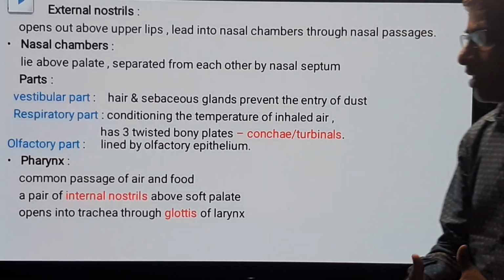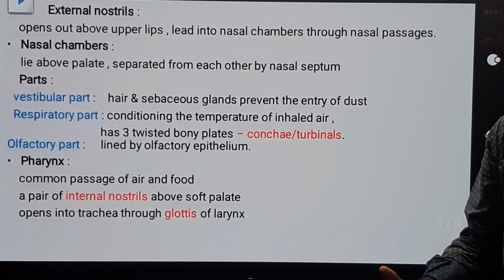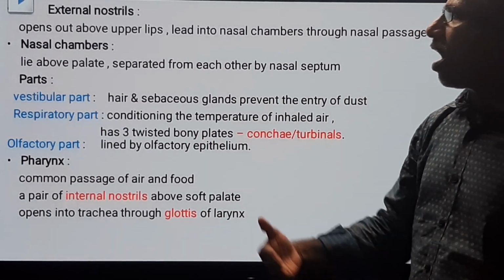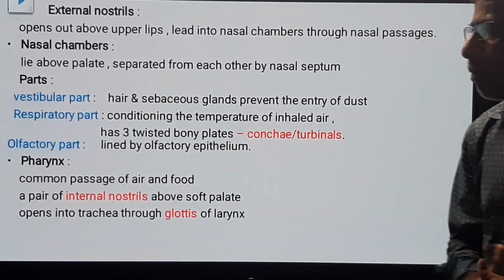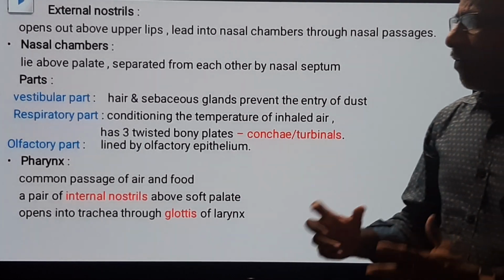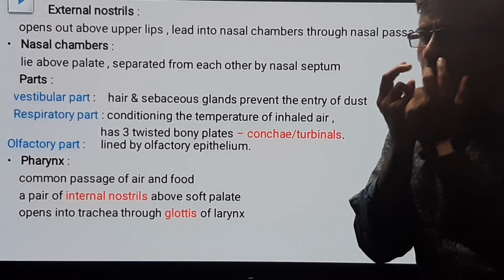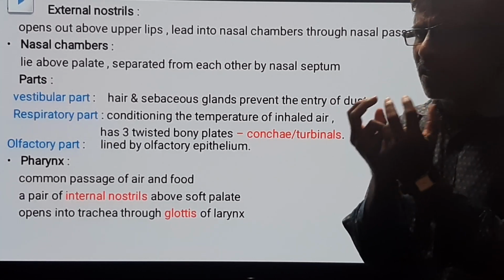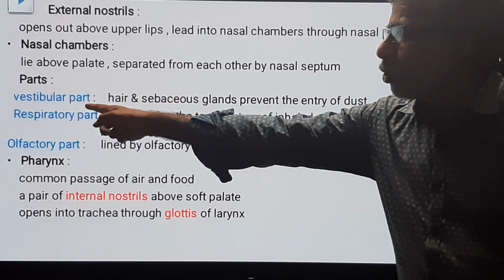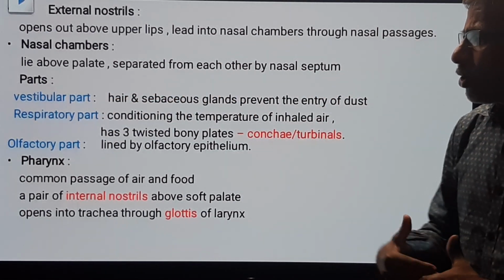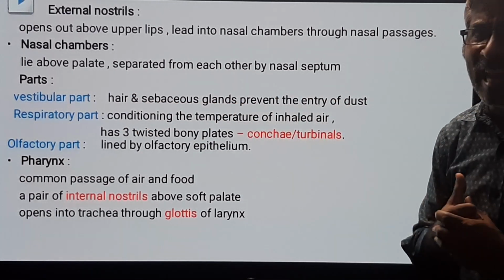Inside the nasal chambers, basically they have three parts: vestibular part, respiratory part and olfactory part. First, the vestibular part. Soon after the external nostrils, there is a spacious chamber called the vestibular part. In the vestibular part, you can see hair as well as sebaceous glands.